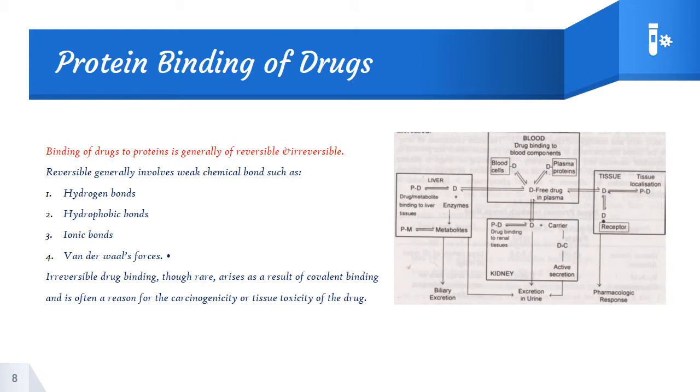Irreversible binding of an external or exogenous compound to a body component is always dangerous. So that should not happen. If under any condition it is found, that has to be completely eliminated, or an alternative has to be found.